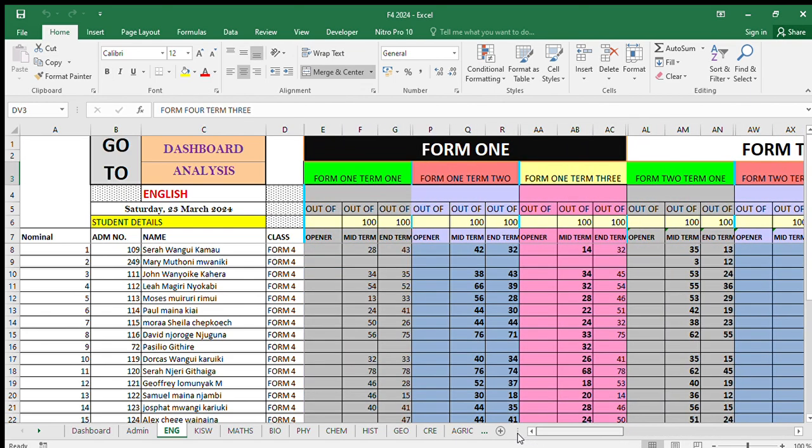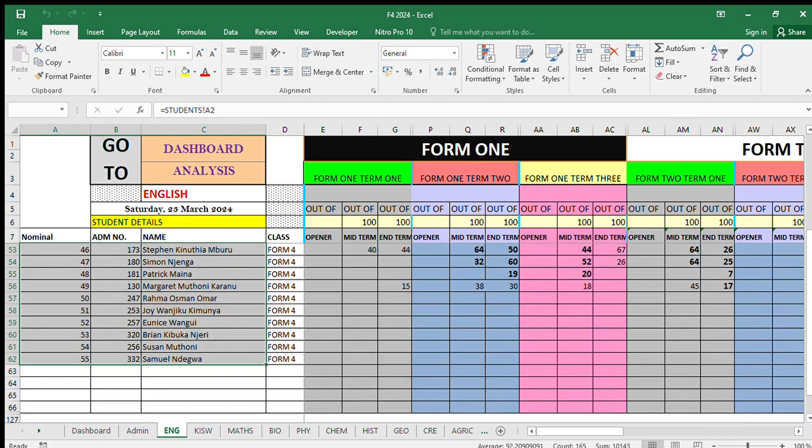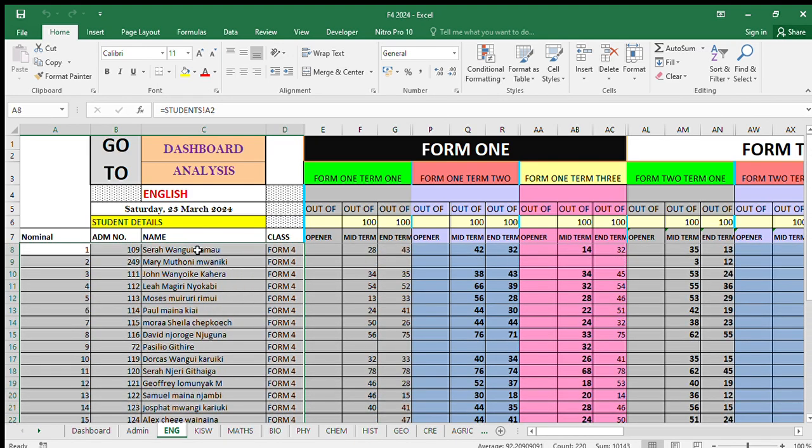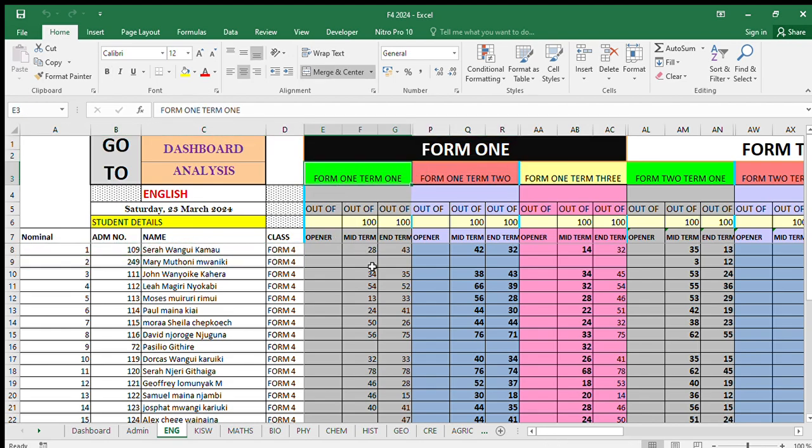So remember hii ni ya one class. So vile uliweka majina wakiwa form 1, majina zitabaki hivyo. So kama kuna wenye wameenda, kuna wenye wametoka, that's another procedure ya kutoa na kuongeza, but marks itabaki. So kama huyu mwanafunzi wa nominal number 1 akiwa form 1 term 1 alifanya midterm akapata hiyo, end term akapata hiyo. So hizi ni marks yake yote kutoka akiwa form 1.